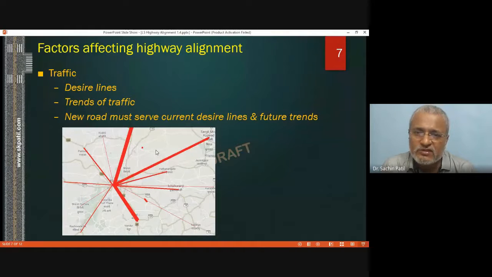Another parameter which is going to affect highway alignment will be traffic, the amount of traffic. Once again, I'll tell you, we have got three options. We are constructing a road from Dabe to Khed. We have got three options: alignment A, B, C. Okay. Out of that, which has to be selected? So we'll be doing some traffic survey and we'll be able to find out which will be more occupied.